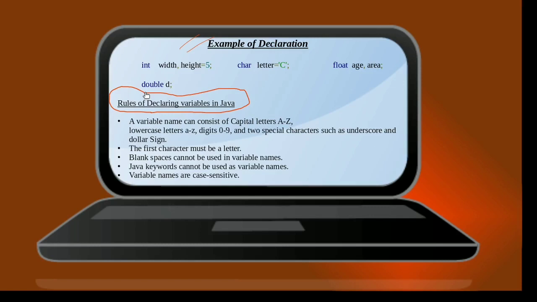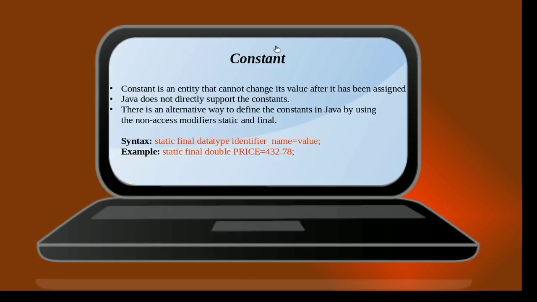Let us now go ahead and discuss constants in Java programming. Let us now discuss constants. In programming, a constant is defined as an entity, and this entity cannot change its value during the execution of the program once this entity has been assigned a value.